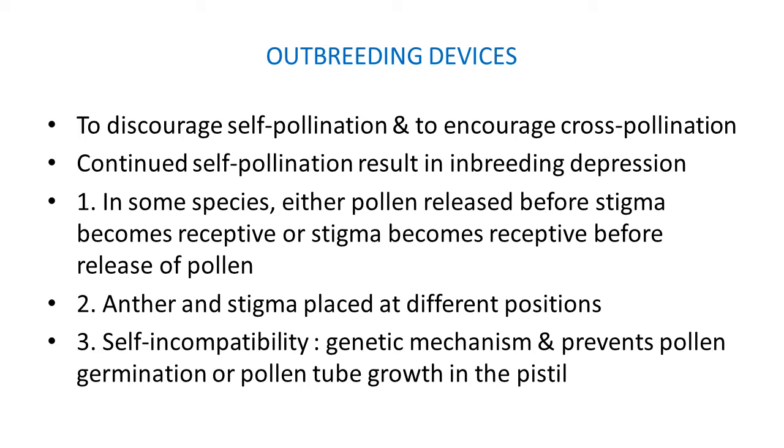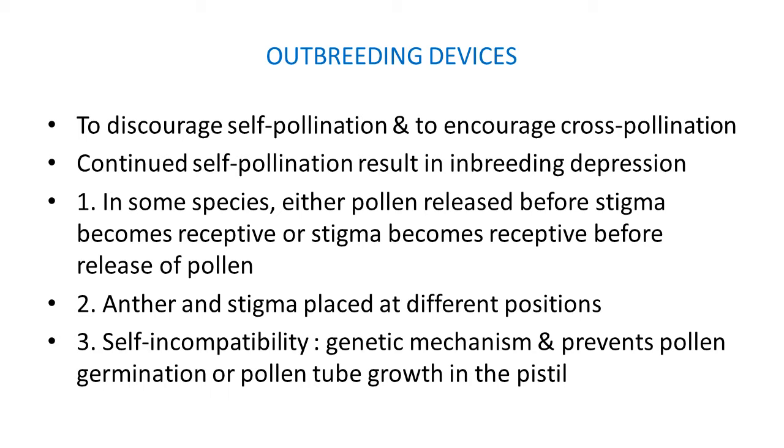Continued self-pollination results in inbreeding depression. In nature, some outbreeding devices are observed. They prevent self-pollination and enhance the cross-pollination process.